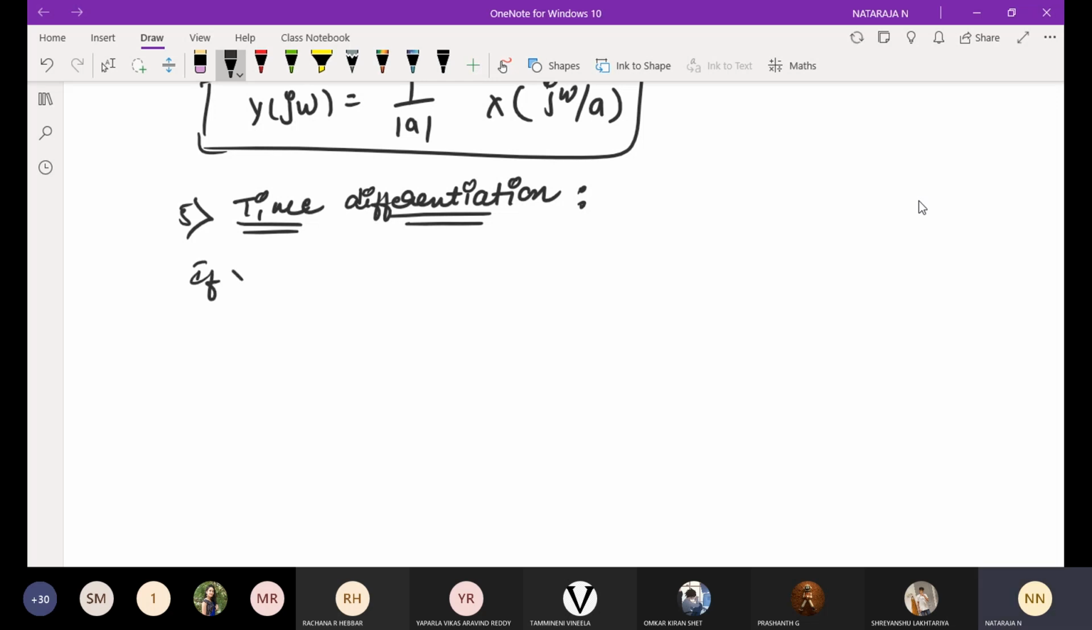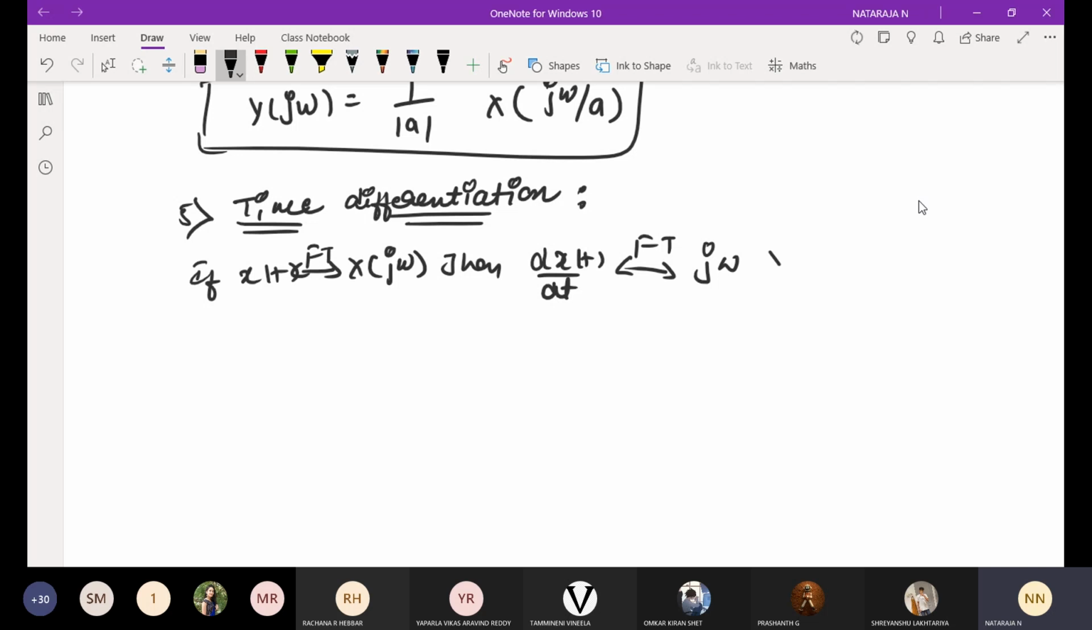If x of t is the Fourier transform pair of X of j omega, then dx of t by dt is the Fourier transform pair of j omega into X of j omega. We need to get time differentiation. Then we'll go for the proof.